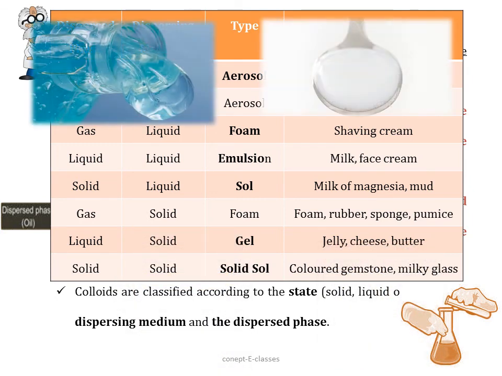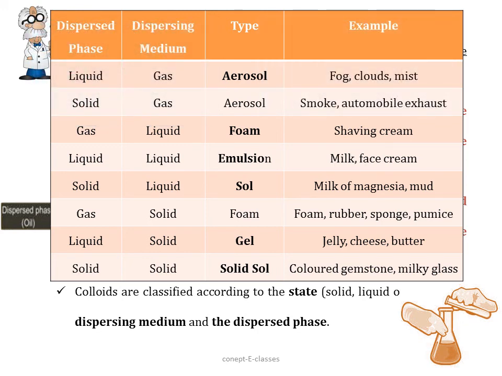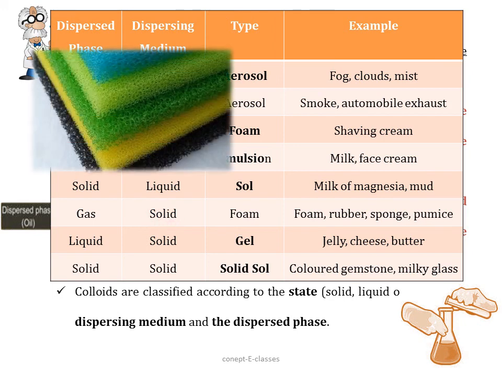Next we have a sol. What is a sol? It is a colloid made up of very small solid particles in a continuous liquid medium. So this is the sol. See, this is the type of colloid. Examples are milk of magnesia, mud, etc. Next we have one more foam. We said that foam is actually the dispersion of gas particles in a continuous liquid medium, or it can also be a solid medium. So if it is in a solid medium, we have examples like foam rubber, sponge, pumice, etc.